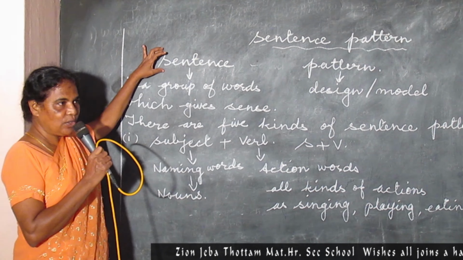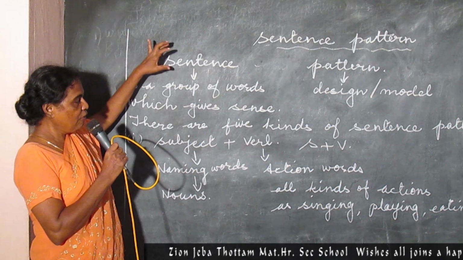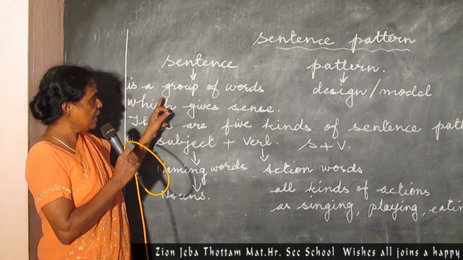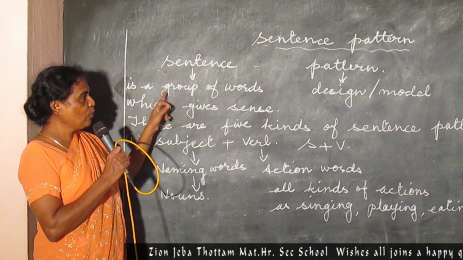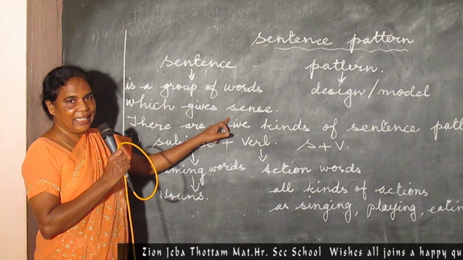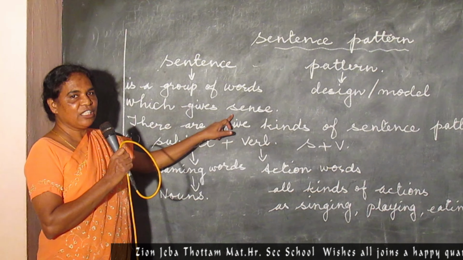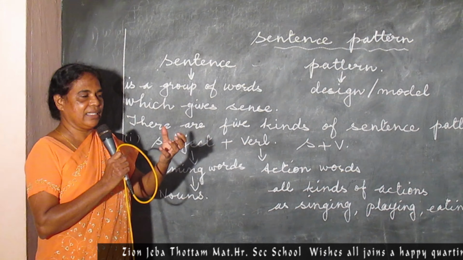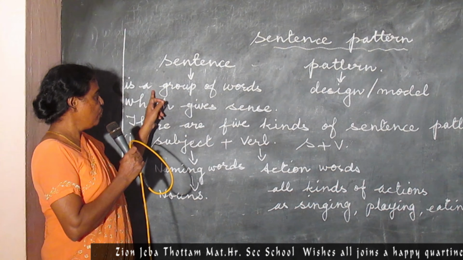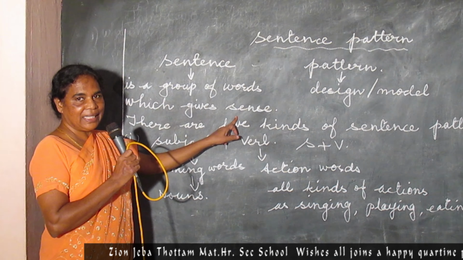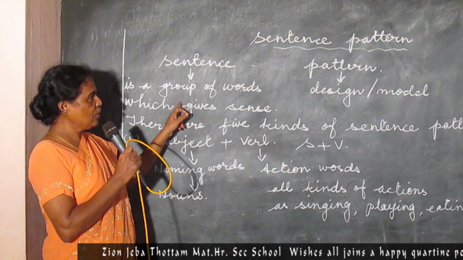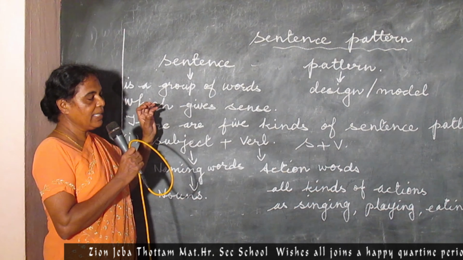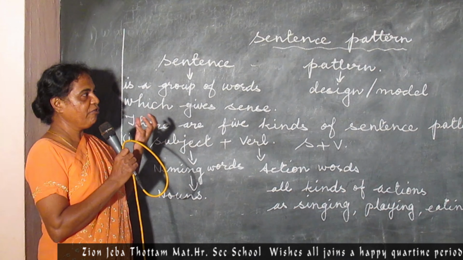As children from class 1 onwards, you are very aware of sentence. A sentence is nothing but a group of words. It's written on the board. It's a group of words which gives sense. Sense, in the sense of complete meaning. There must be a meaning in what we convey or in what we write. So that is what is called a group of words which gives complete sense or meaning. Is that clear to you all? So a sentence is nothing but a group of words which makes some sense and gives some kind of meaning.